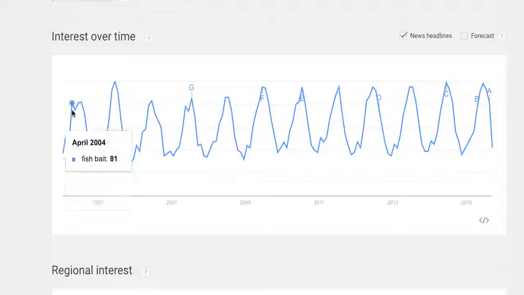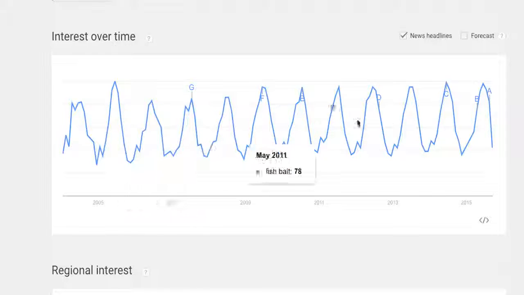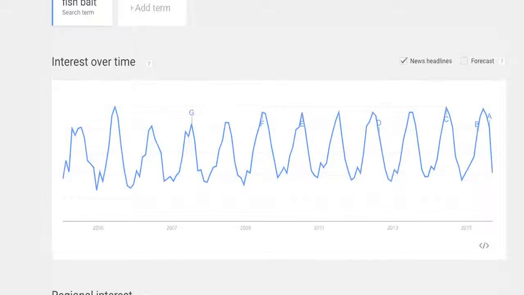So it looks like it goes up and down. So April and June and August, and then it dies out in wintertime. So hey, look at that. Who would have thought fishing is more popular in the summer months than the winter months? Okay, good to know. So the trends showed me that.